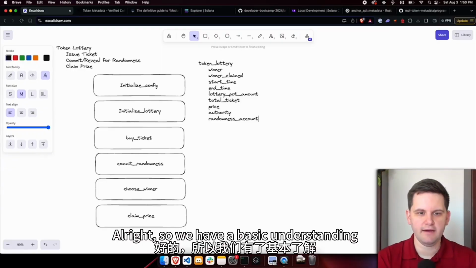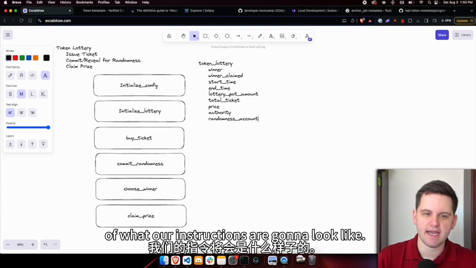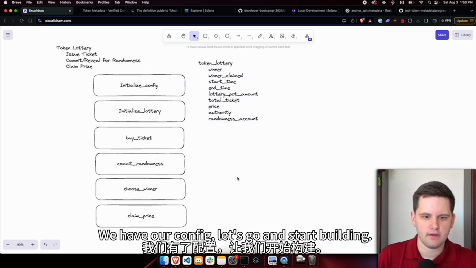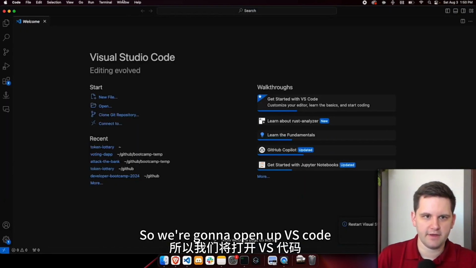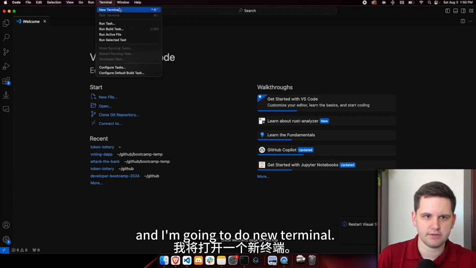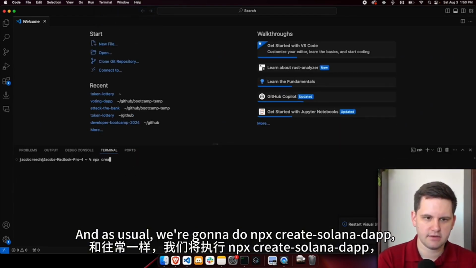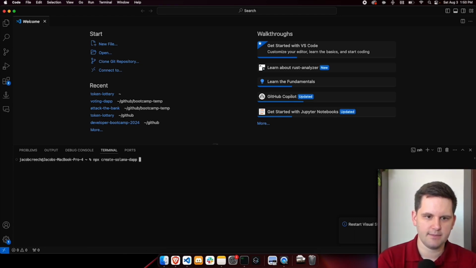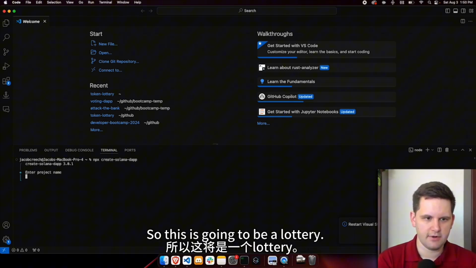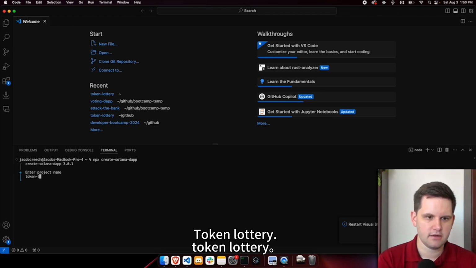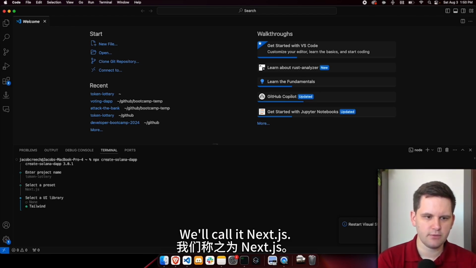All right, so we have a basic understanding of what our instructions are going to look like. We're going to have 6 different instructions. We have our config. Let's go ahead and start building. So we're going to open up VS Code, and I'm going to open a new terminal. And as usual, we're going to do npx create-solana-dapp, and I'm going to type it all out. So this is going to be a lottery. We're going to call it token lottery. We'll call it a Next.js project.